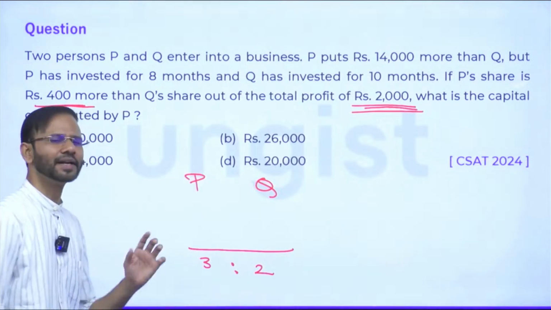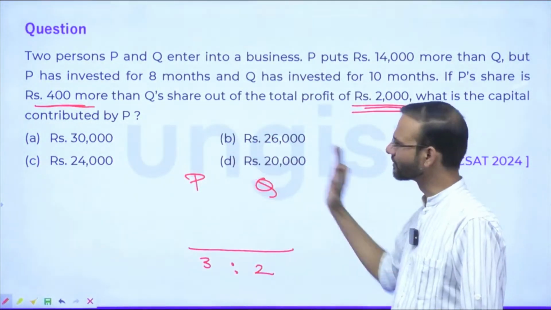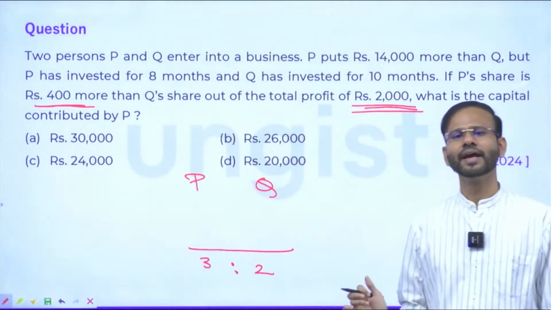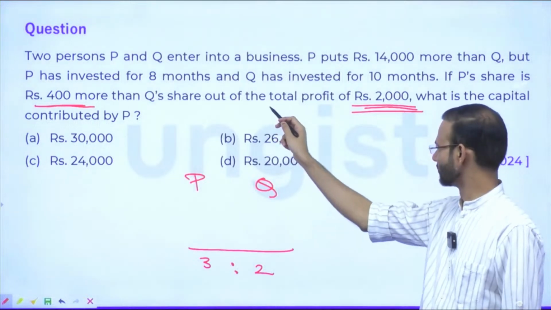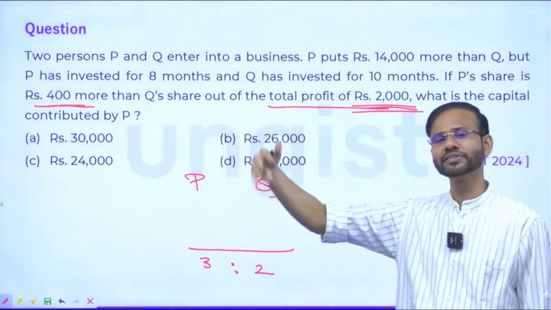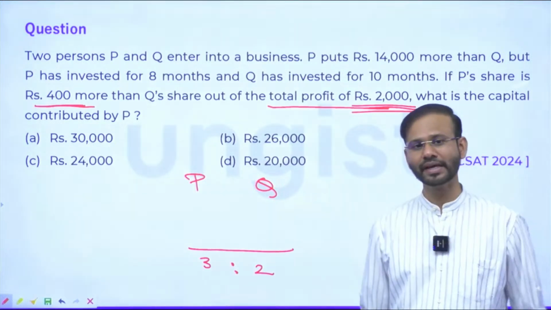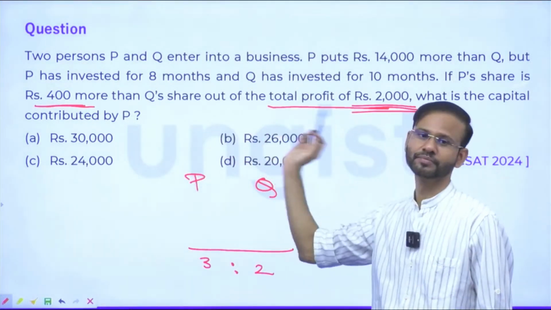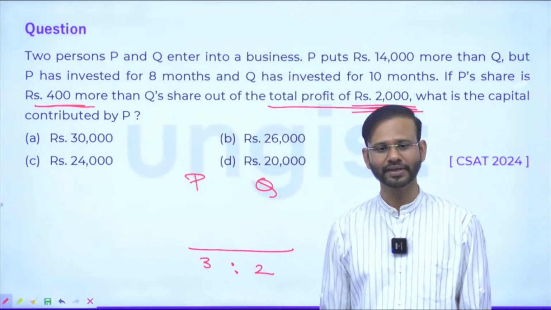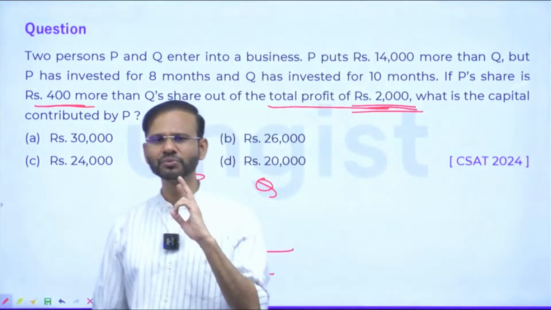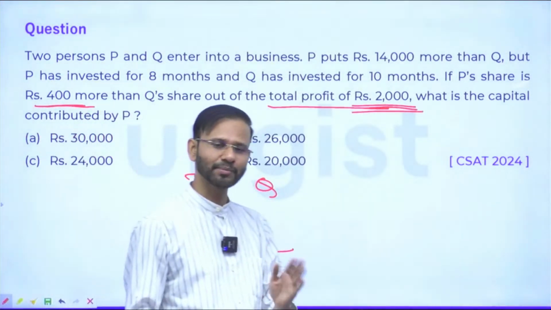Right, everybody? See, guys, I can write the entire thing, but I don't want to write it, and I don't want you guys also to write this, because when you are comprehending this part while reading the question, and you are writing directly this, then you will save a lot of time. Else, so many students will solve this first, like what is the ratio of their profit. So you don't have to do this, you just have to think about it. आप notes में लिख लीजिएगा उसको side में कहीं पे कि कैसे करते हैं, right? This type of questions are solved like this.